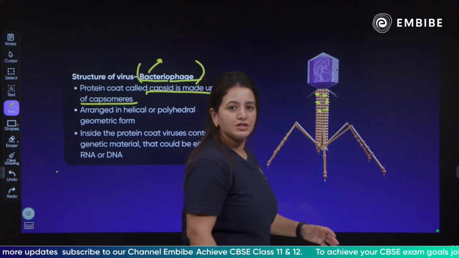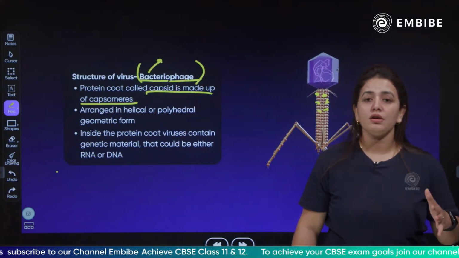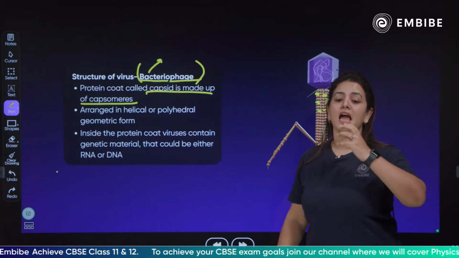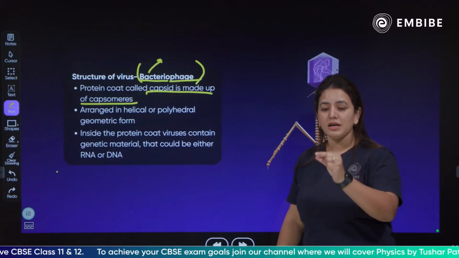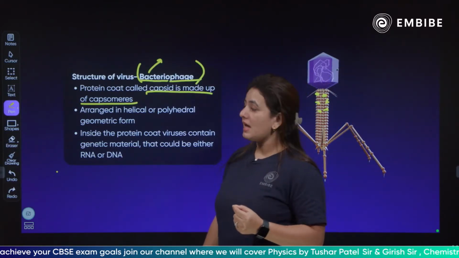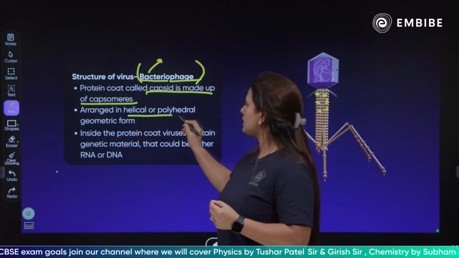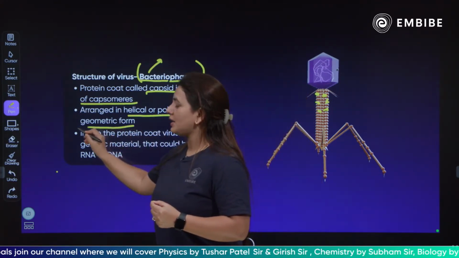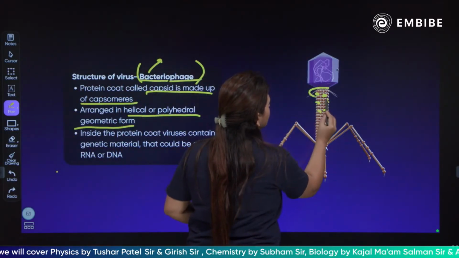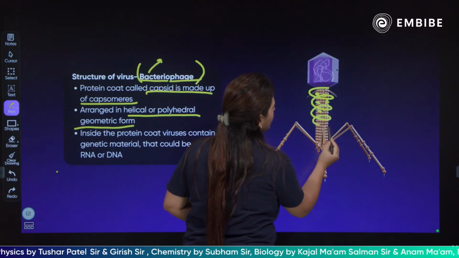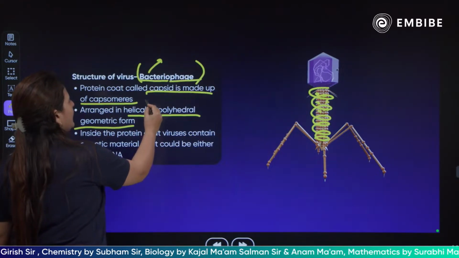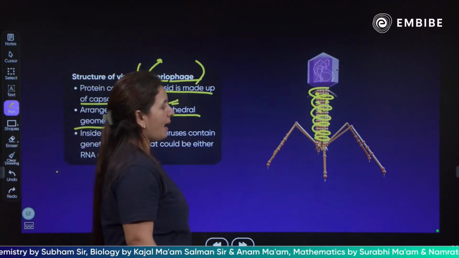So the bacteriophages are made up of a capsid. The capsid constitutes capsomeres. The small units which create a capsid are called capsomeres, and they are arranged in a helical or polyhedral geometric fashion. Can you see this, children? This is how they are being arranged, in a helical or polyhedral manner.